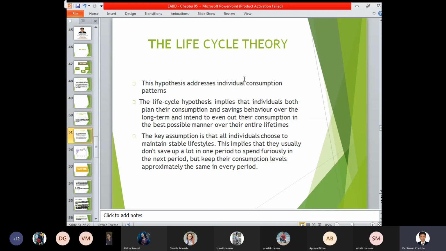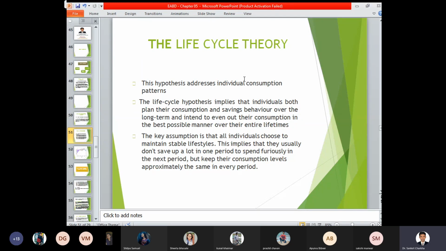The life cycle hypothesis implies that individuals plan their consumption and savings behavior over the long term and intend to even out their consumption in the best possible manner over their entire lifetime. So a properly planned expenditure, under an investment and savings pattern, has been undertaken. You go to a chartered accountant, you go to a company secretary, you go to an investor, and accordingly you plan your expenses, accordingly you plan your savings, and then a proper decision has been undertaken. So here in this case, if a proper decision has been taken, then we can say that the life cycle theory can be implied and a proper balance between savings, income and expenditure has been undertaken.